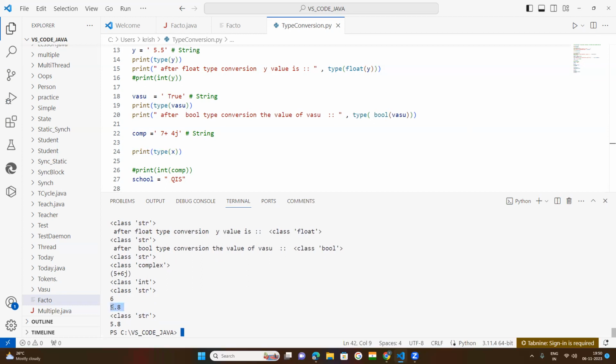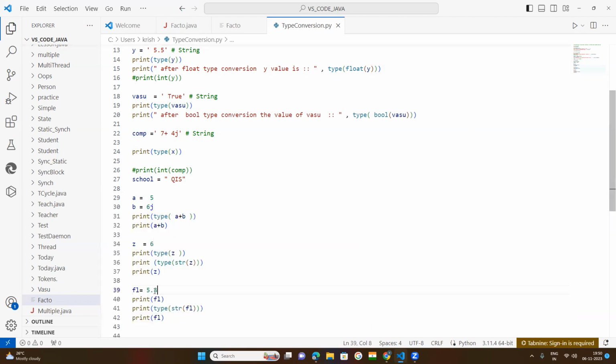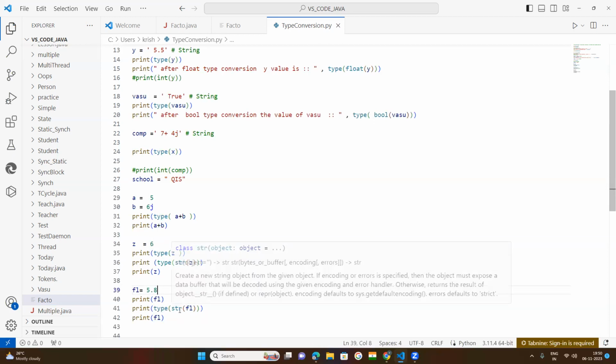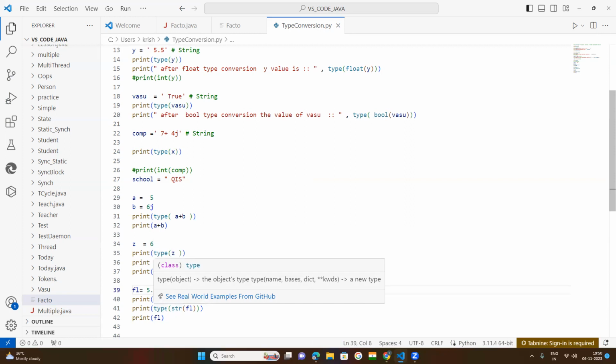Initially, 5.8 is a float, then converted to string. After string conversion, now it is 5.8, and this data is string. Before, this was float, so we took a printout of that value. After the string function, by the type function, I know that it is not float, it is a string. So finally, that string value.